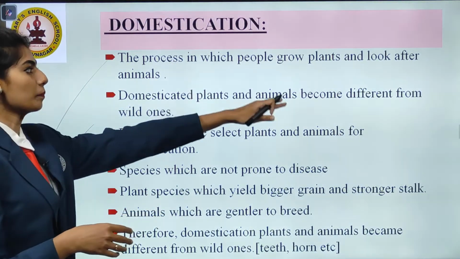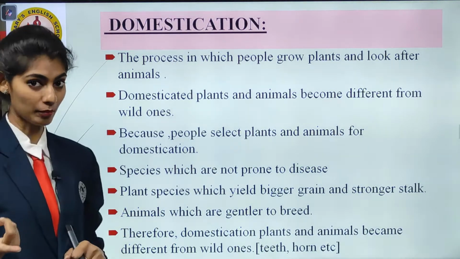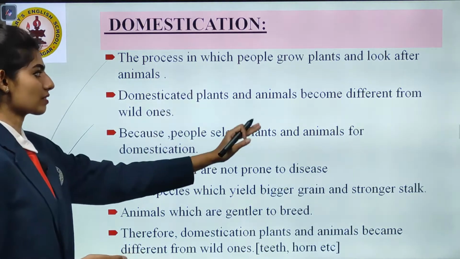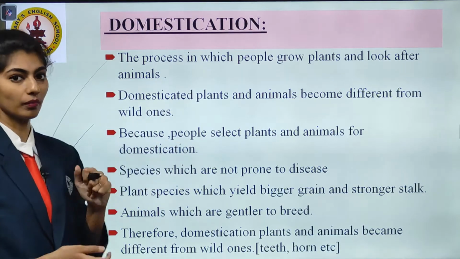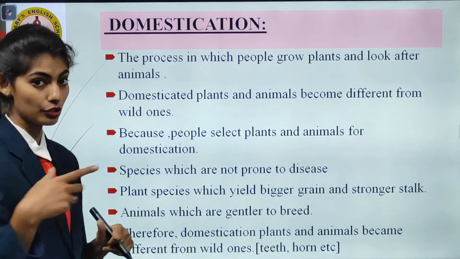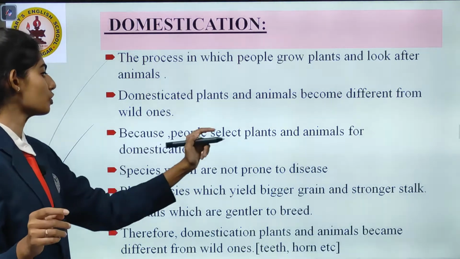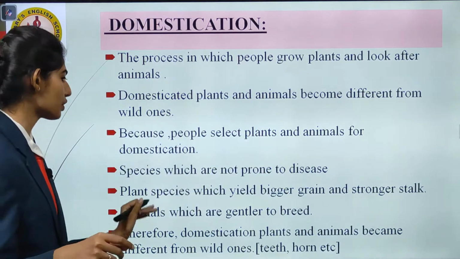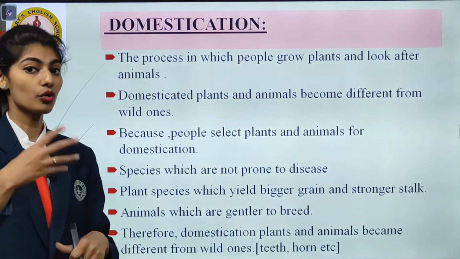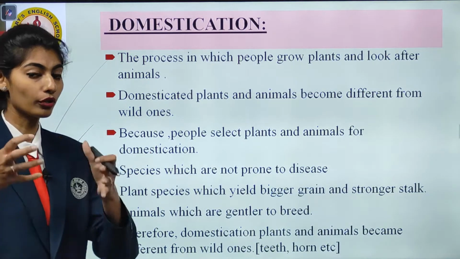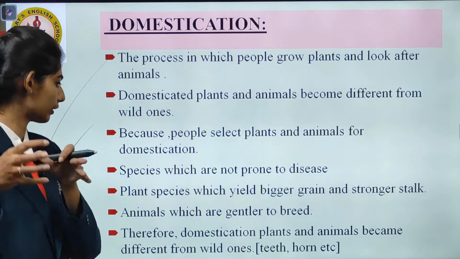The process in which people grow plants and look after animals is known as domestication. Domesticated plants and animals become different from the wild ones. I will show you this in the next clip, so do not worry, because people select plants and animals for domestication. They chose the plants and the animals for domesticating.